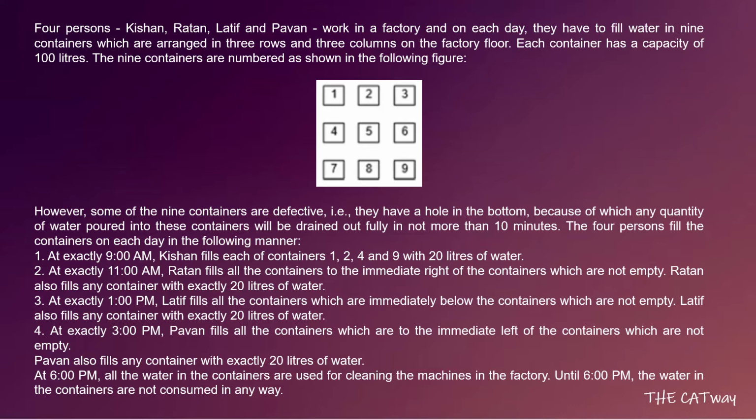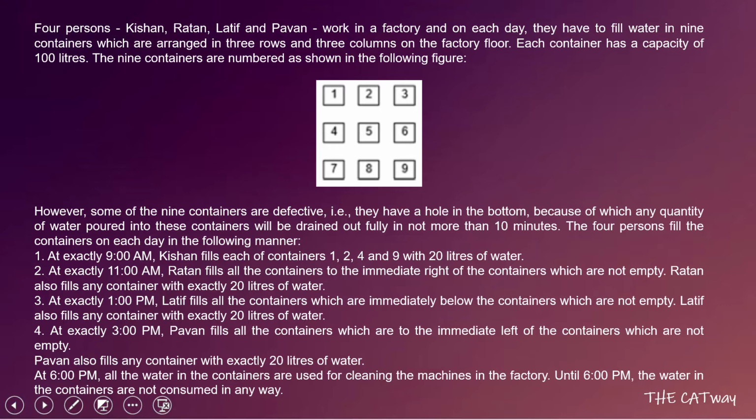At exactly 9 am, Kishan fills each of the containers 1, 2, 4 and 9 with 20 liters of water. At exactly 11 am, Ratan fills the containers to the immediate right of the containers which are not empty. Ratan also fills any container with exactly 20 liters of water. At exactly 1 p.m., Latif fills all the containers which are immediately below the containers which are not empty. Latif also fills any container with exactly 20 liters of water. At exactly 3 p.m., Pawan fills all the containers which are to the immediate left of the containers which are not empty. Pawan also fills any container with exactly 20 liters of water. At 6 p.m., all the water in the containers is used for cleaning in the machines in the factory. Until 6 p.m., the water in the containers is not consumed in any way.